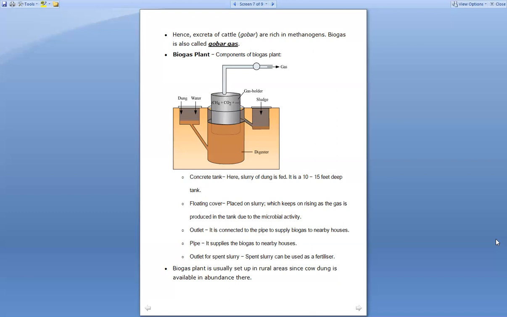So the biogas plant is usually set up in rural areas since cow dung is available in abundance there. As you know, you are not going to see cows or the different animals which are kept in the city areas, right? That is the urban areas. You mostly are going to find this type of animals in the villages. So mostly these biogas plants are set up in those rural areas where the cow dung is easily available, right?